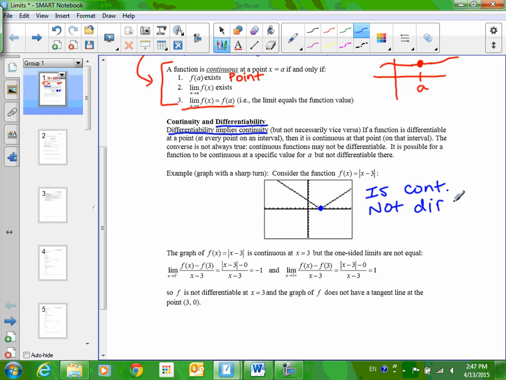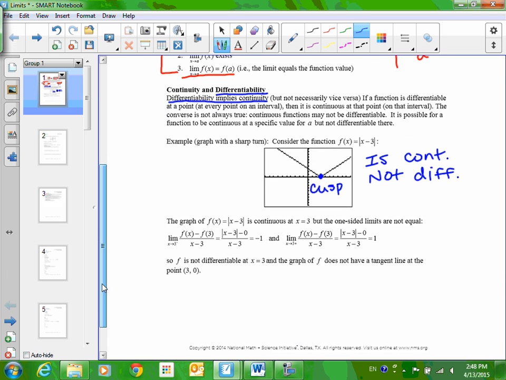Do you remember what we call points like this? We call that a cusp. It's a sharp turn. You're going one direction and then boom, there's no gradual change, it's just a stark change to a totally different direction. I'm going to write this in a more friendly way.